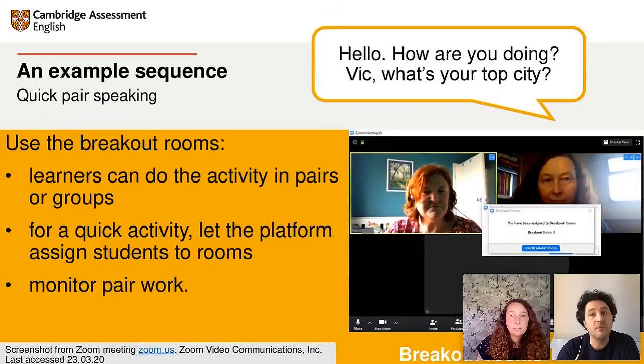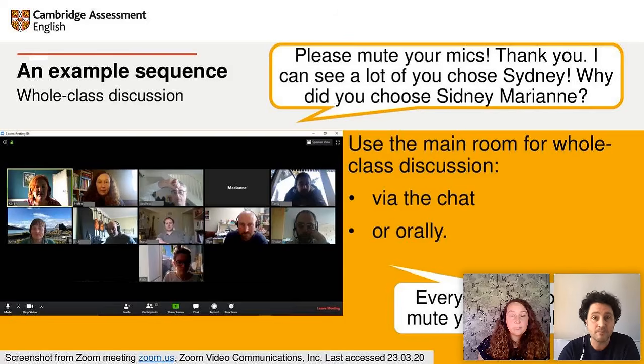You can then visit and monitor a few of the rooms. It's important that students know you may visit and listen so they're not surprised. And if you're teaching children, this may encourage better classroom behaviors and interaction between students. You can encourage and prompt students in the usual way. After a minute or two, you can close the breakout rooms and bring everyone back to the main area.